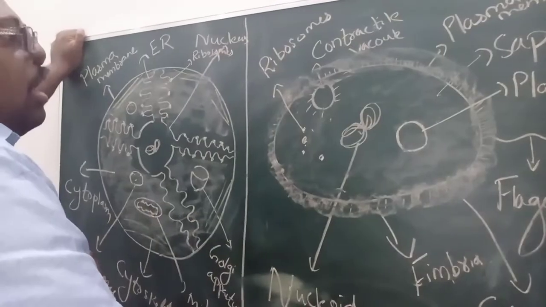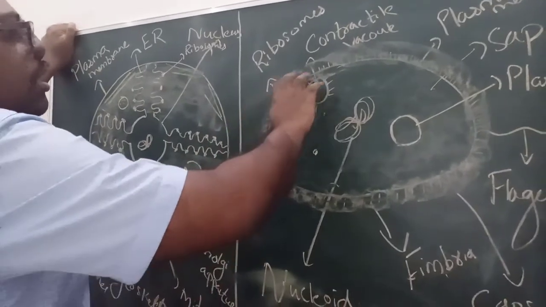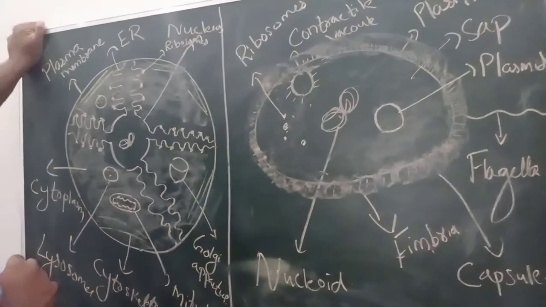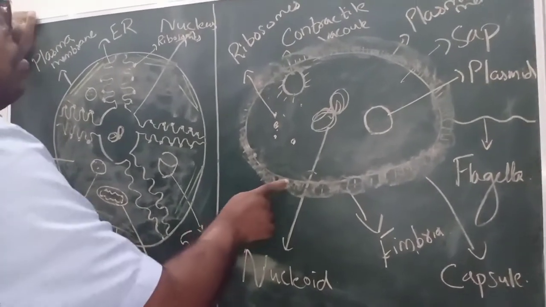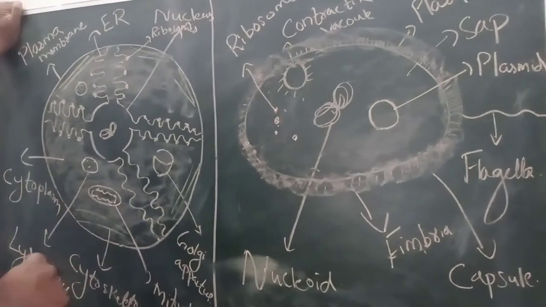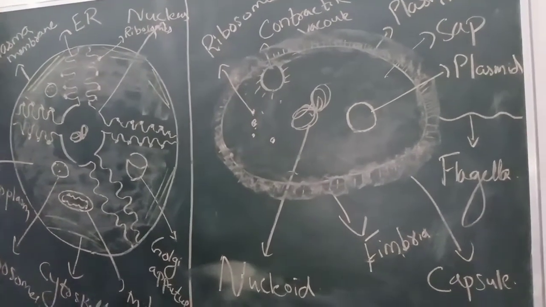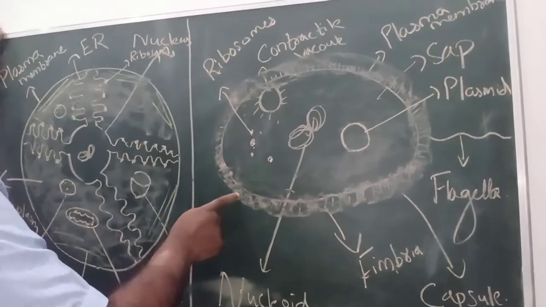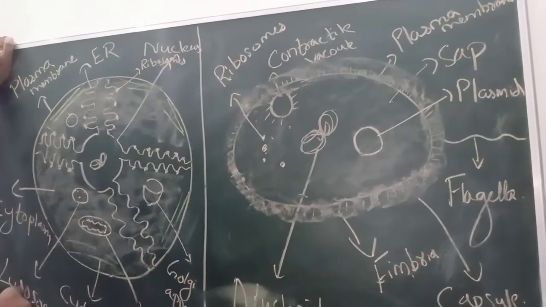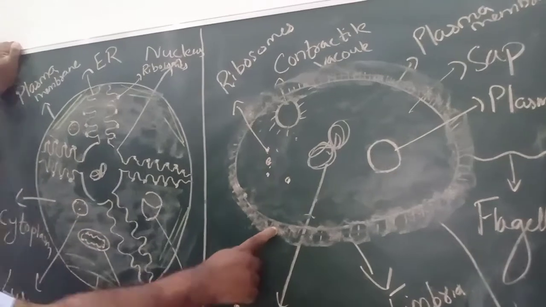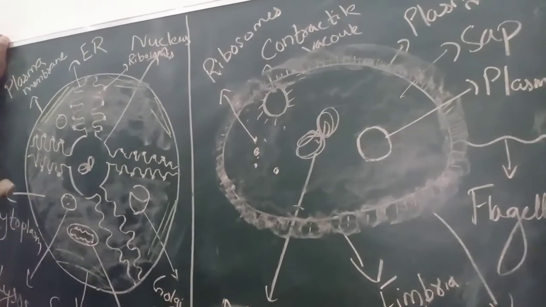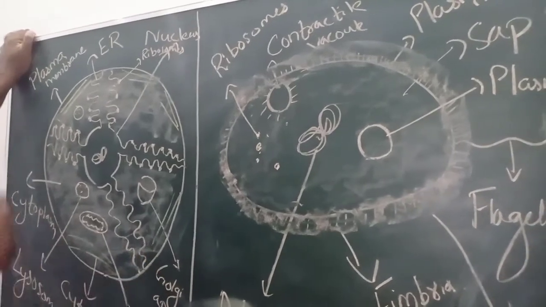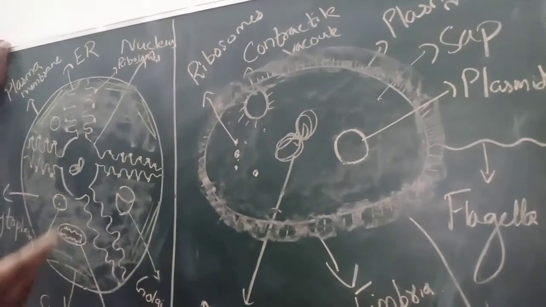In some prokaryotic cells, apart from the plasma membrane, there is a capsule, an extra covering which gives protection to the prokaryotic organism. Any organism which has a capsule is capable of virulence, that means they can cause disease. This capsule is absent in animal cells because animal cells don't cause any diseases. And these capsules also help the bacteria survive in very harsh conditions.